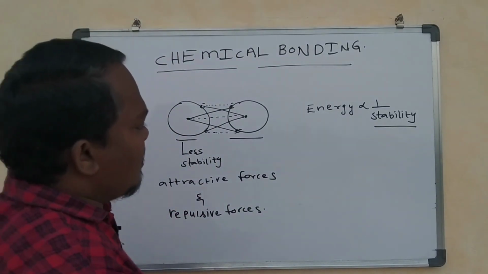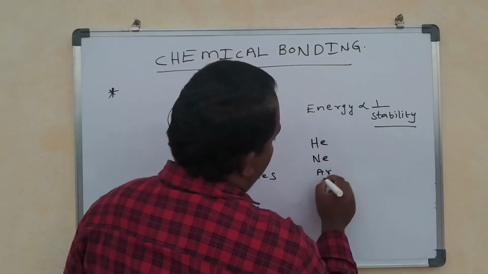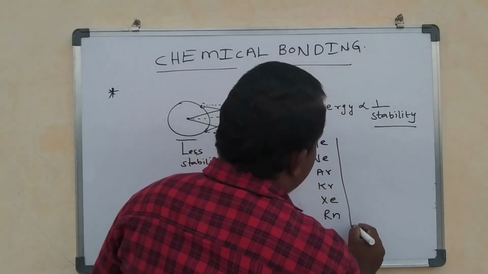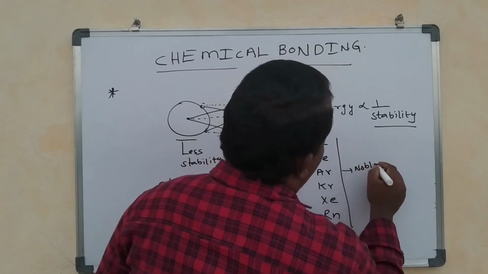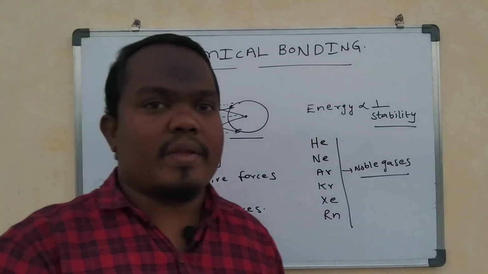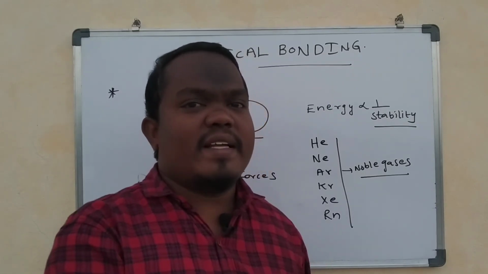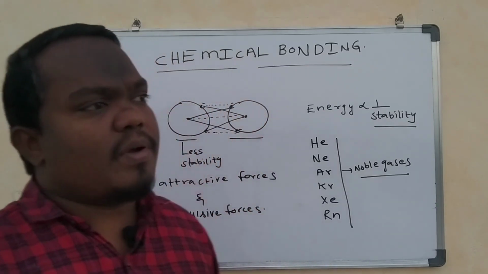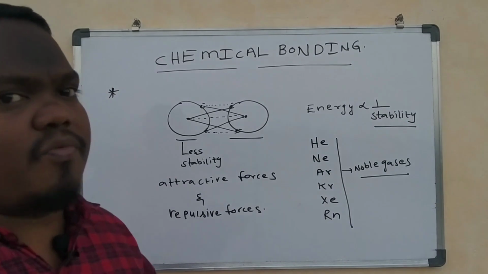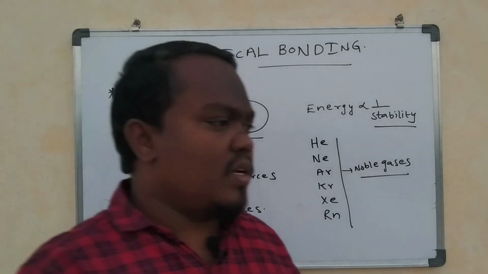If you observe the periodic table, there are some elements called helium, neon, argon, krypton, xenon and radon, and these elements are called noble gases. Why do we call them noble gases? Because they do not react with anyone and they have stability. Why do they have stability, and why do the remaining elements not have stability? Here we have to know about valence electrons. What is meant by valence electrons? What is meant by valency? We should know that, so let me go with it.